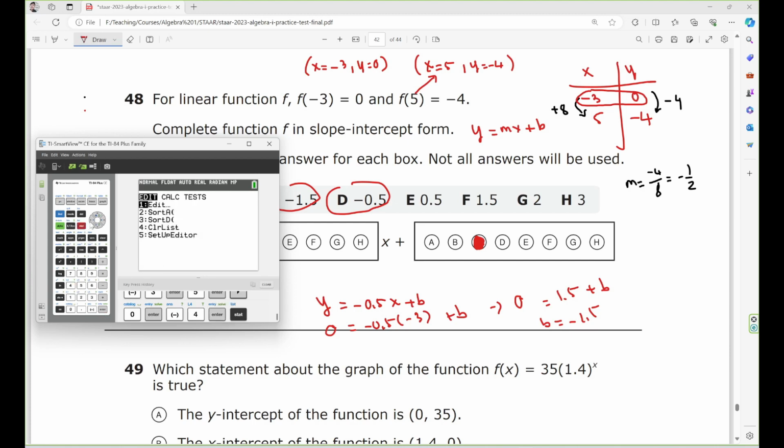And then hit stat again, go to calculate, linear regression, L1, L2, function Y1, calculate, enter. The answer should be y equals negative 0.5x minus 1.5. Yeah, that's correct.